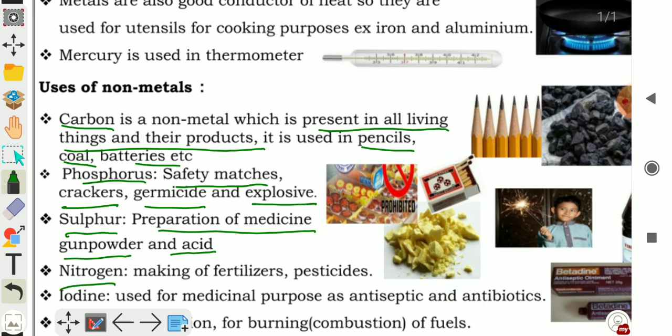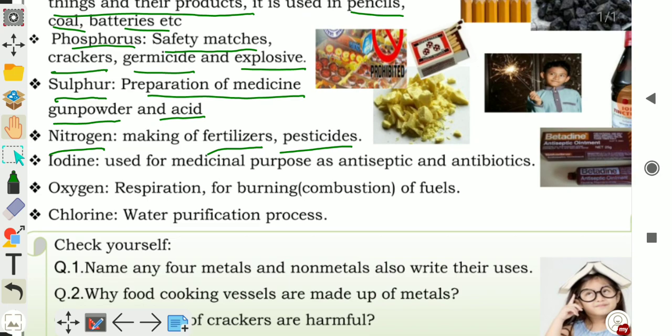Nitrogen is used for making fertilizers and pesticides. Pesticides are the chemicals which are used for killing pests. Iodine is used for medicinal purposes as antiseptic and antibiotic. Iodine is used as antiseptic and antibiotic.